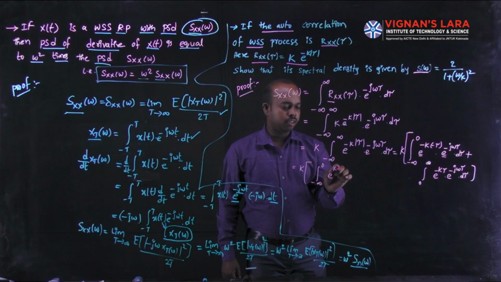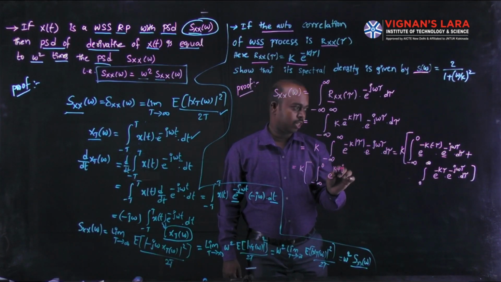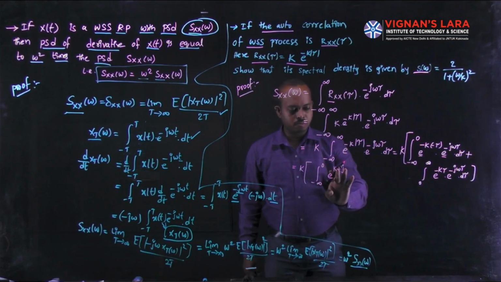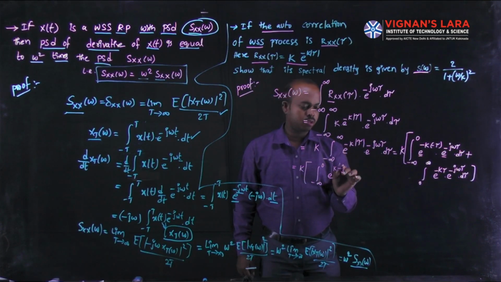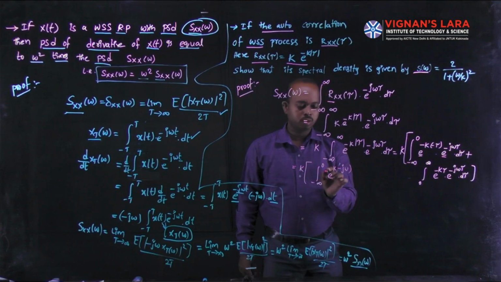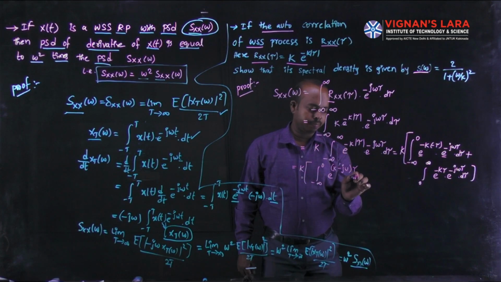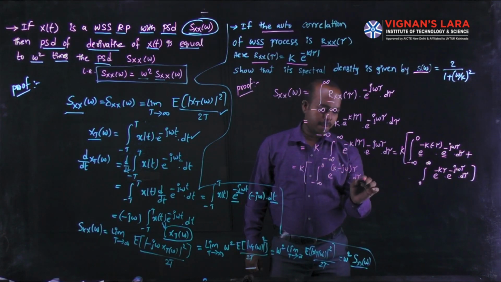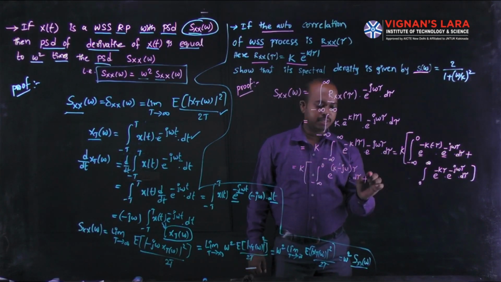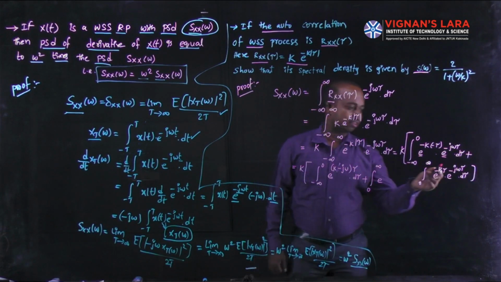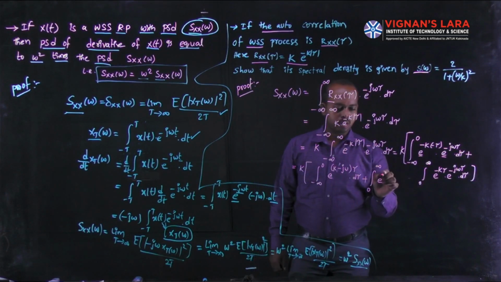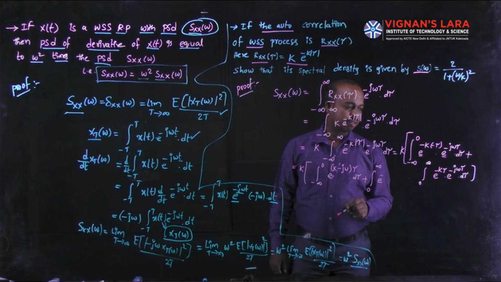Finally you can write k minus j omega into tau d tau, plus the second term, the integral 0 to infinite of e power, both having the negative sign, so you take minus tau as common.